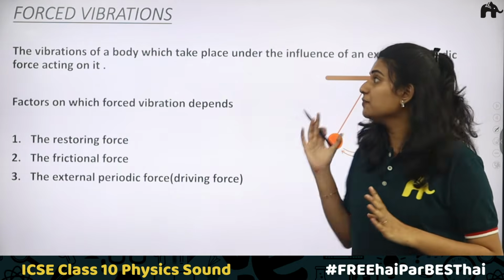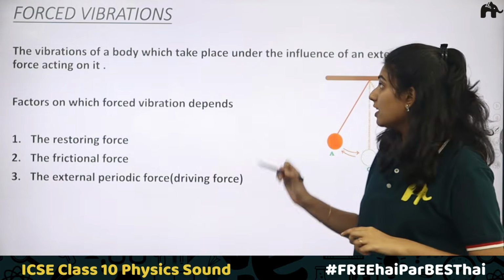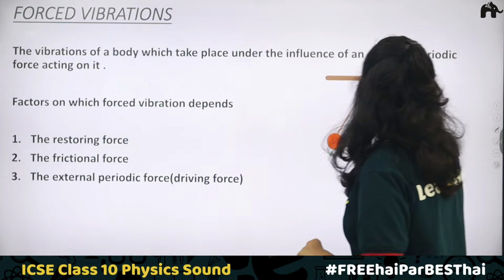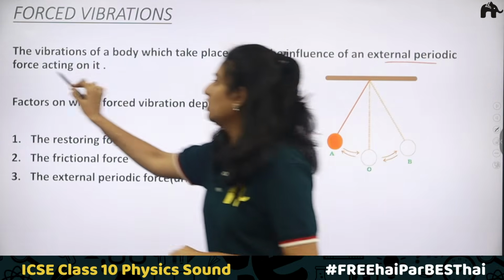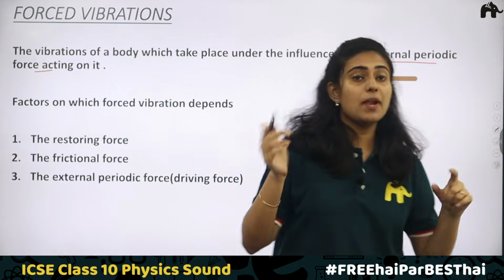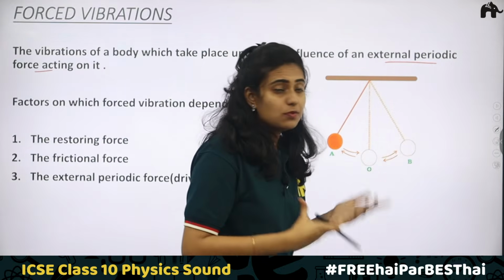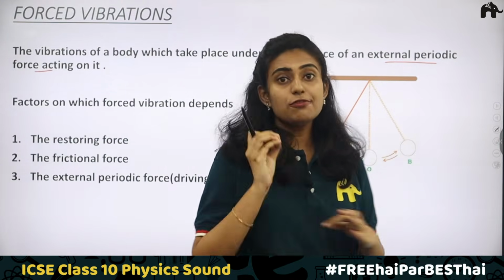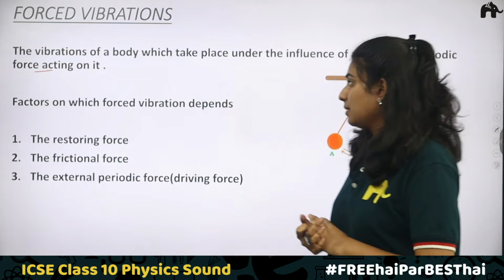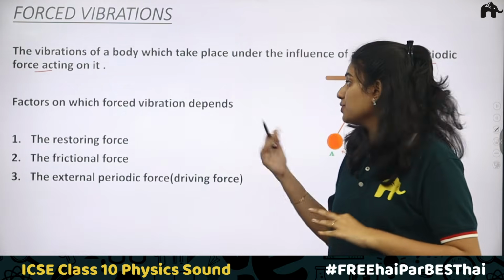Now, the third type is forced vibration. It is the vibration of a body which takes place under the influence of an external periodic force acting on it. That is, we are continuously applying an external force. Due to this force, the vibrations are called forced vibrations. In the case of forced vibration, there are three factors on which it depends.